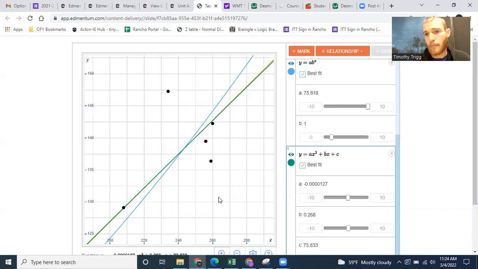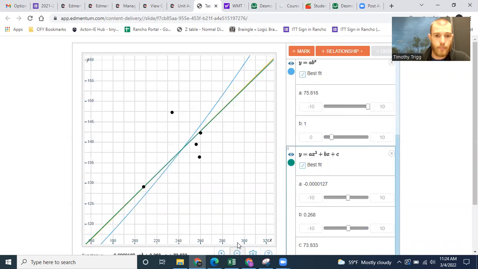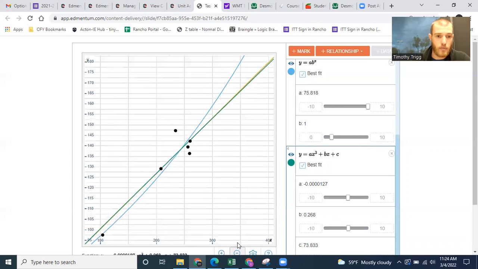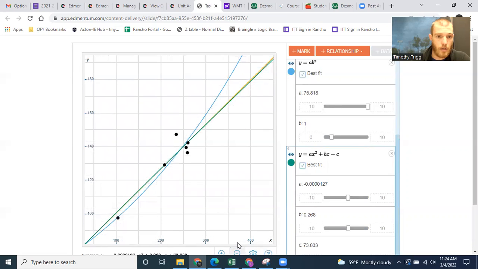Now, generally speaking, a lot of times it should be an exponential that's going to be the closest fit. But in our case, it's really hard to say which one's the best fit. They all look very, very similar.